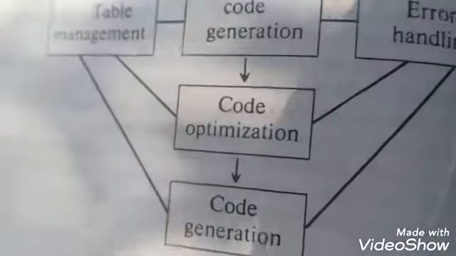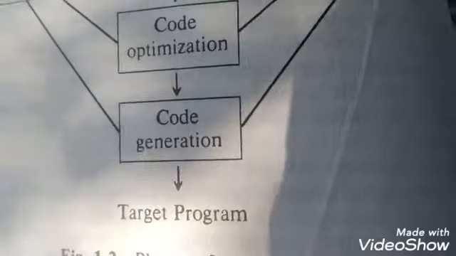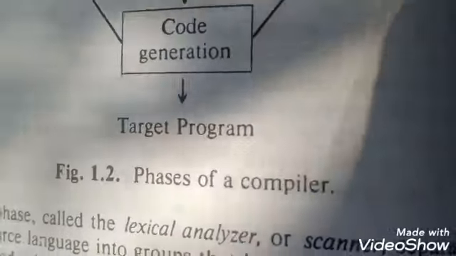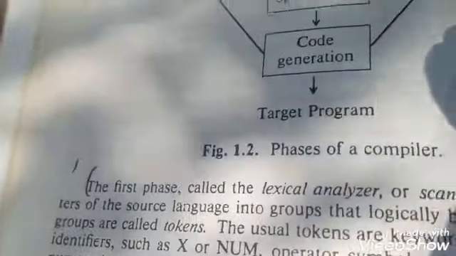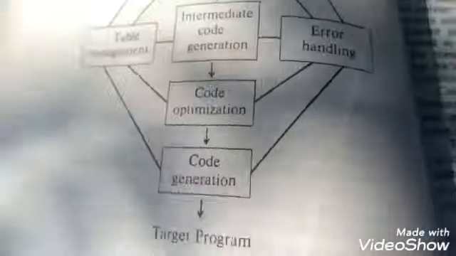Next one, the code optimization. The code optimization takes a major role in the phases of the compiler.